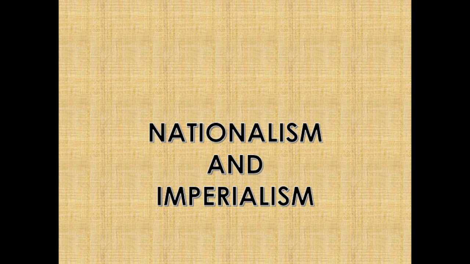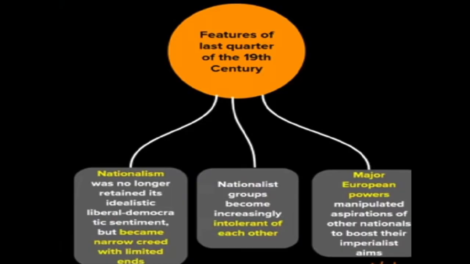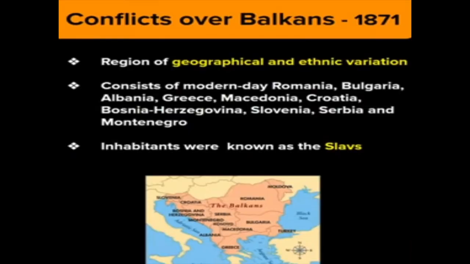And the last and important topic, because in this part we have, children, the Balkan issue, which became the reason for the First World War. So that's the reason we need to focus on this very, very important topic, a question which can be asked in different approaches. Why did nationalist tensions emerge in the Balkans, and how did the Balkans become the most serious source of nationalist tensions in Europe after 1871? We need to explain with examples. In 2013, 2018, it was repeated many times.